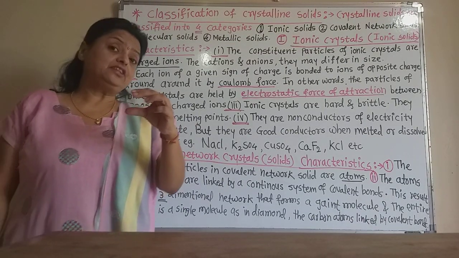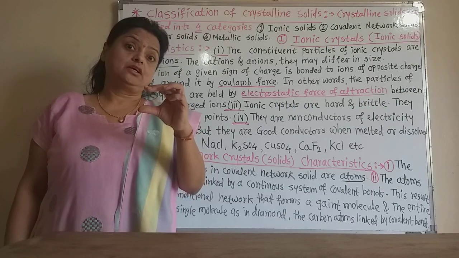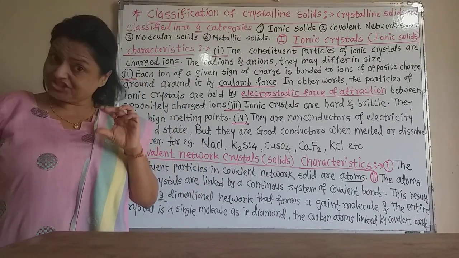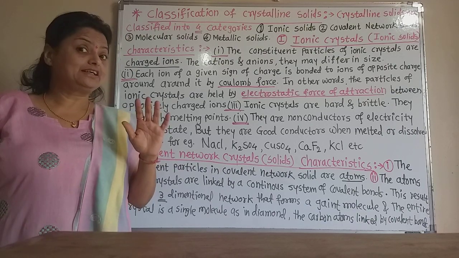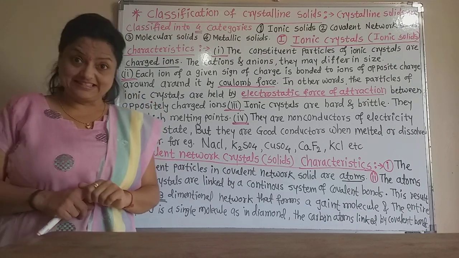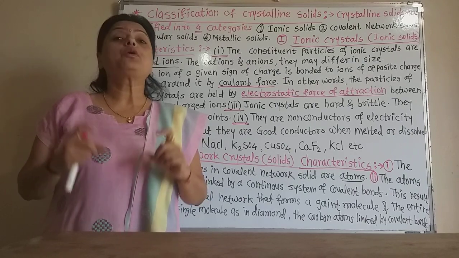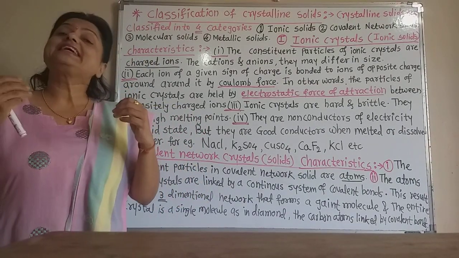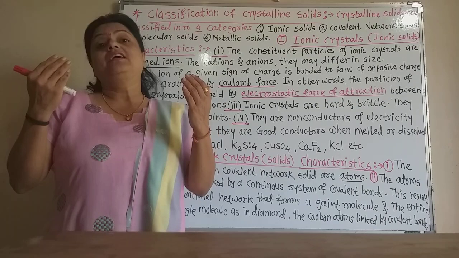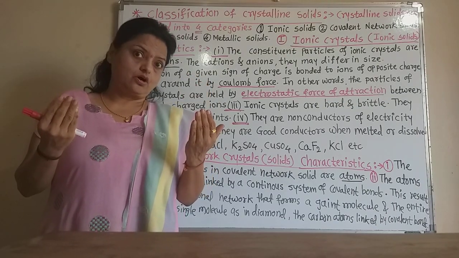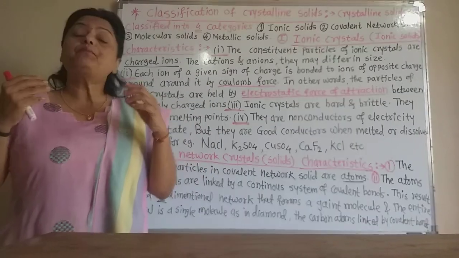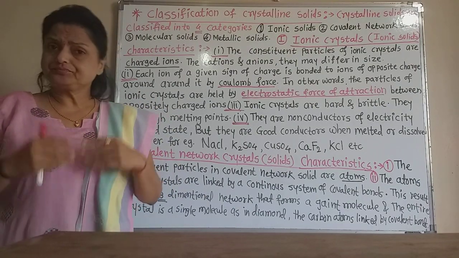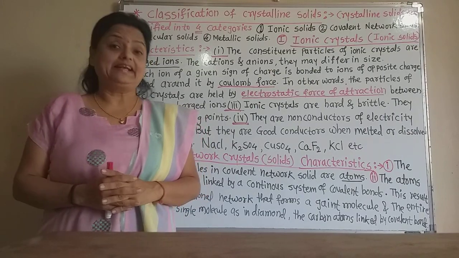So though they contain the ions, in the solid state they do not conduct heat and electricity, because they are bound together by the electrostatic force of attraction or Coulombic attraction.